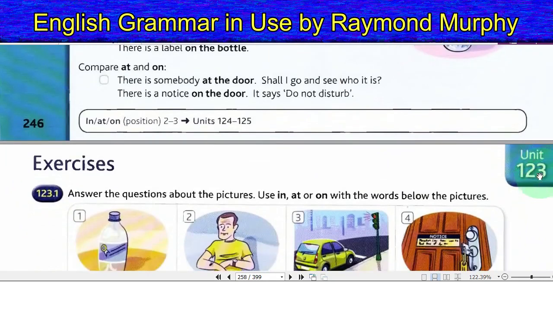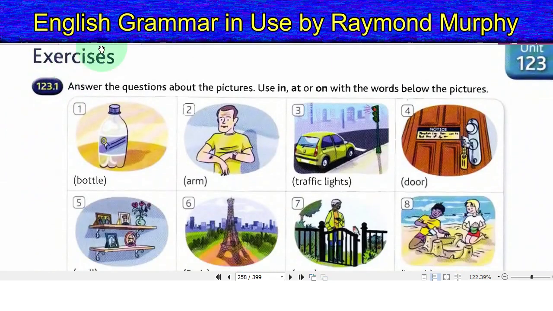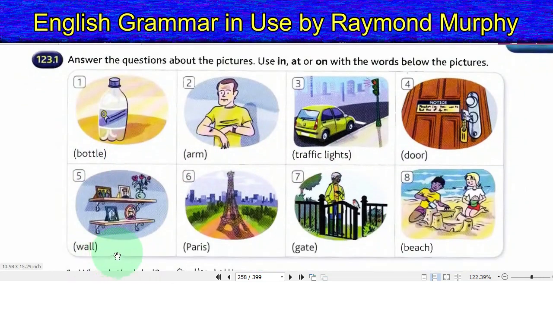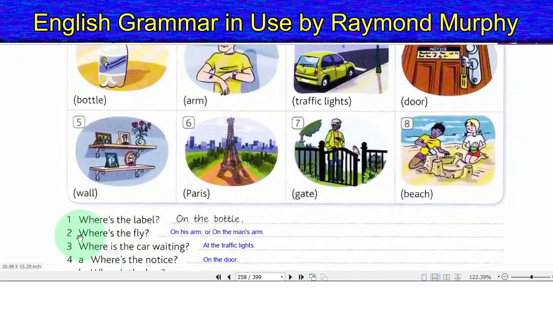Unit 123. Exercises. 123.1. Answer the questions about the pictures. Use in, at or on with the words below the pictures. Bottle, arm, traffic lights, door, wall, Paris, gate, beach.